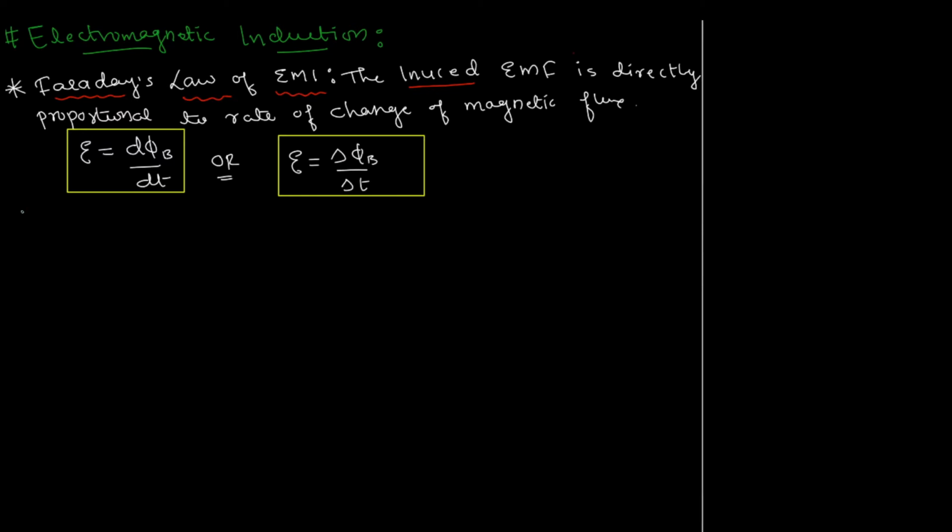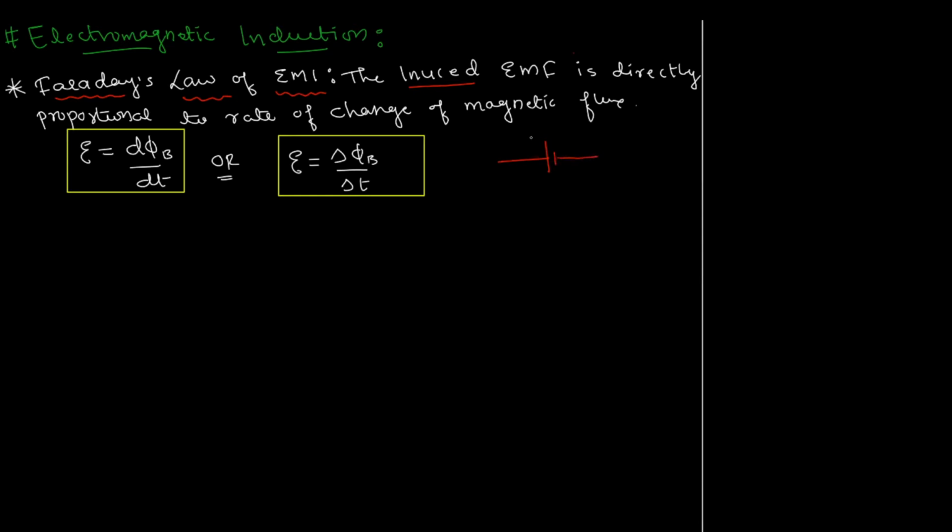Okay, anyway, but then that brings us to the next natural question. What's the next natural question? You're saying the changing flux will give EMF, all right, but you must have noticed, everyone knows this, that whenever you say EMF, let's say this is one common source of EMF, right?